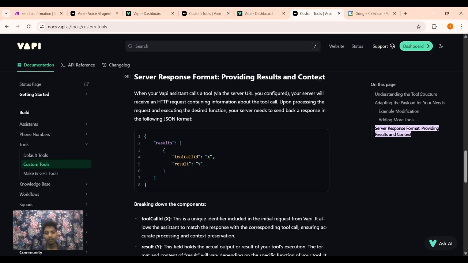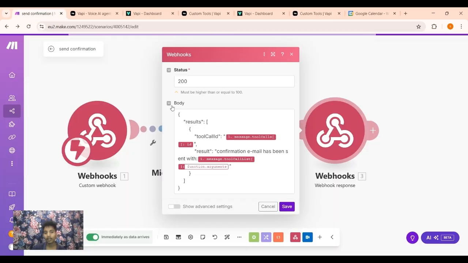When your VAPI assistant calls a tool via the server URL you configured, your server will receive an HTTP request containing information about the tool call. After processing the request and executing the desired function, your server needs to send back a response in the following JSON format. This is the JSON format which will be followed to send the output to the assistant in VAPI through make.com. Copy this and paste it in the body of the webhook response.